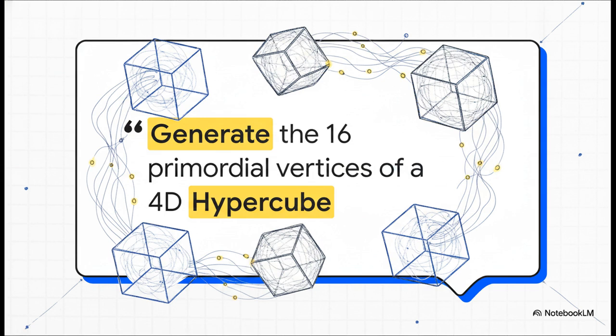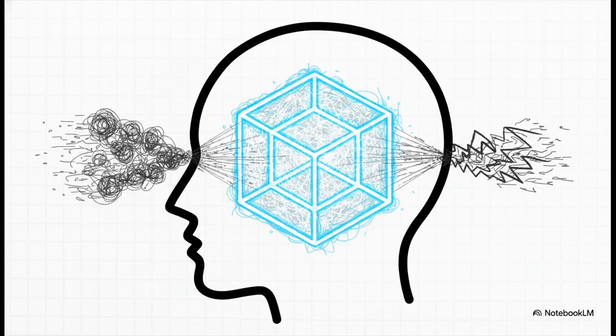The script literally reads that it, quote, generates the 16 primordial vertices of a 4D hypercube. By forcing the user's mind to process this insanely complex, non-linear geometry, which is represented by coordinates spanning from -1 to +1 across 4 dimensions, the engine is triggering a massive cognitive calculation. The whole goal is to give your brain a math problem so complex, it essentially forces you out of normal human thinking.